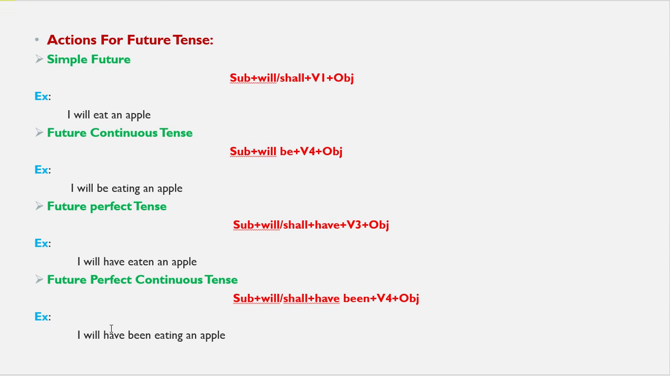Now future perfect continuous tense. An action begins in the future and is still going on. Going means continuous. That means if an action begins in the future and is still going on, that is called future perfect continuous. Example will be, I will have been eating an apple. Perfect continuous will become have been definitely. That is the keyword. This is the tenses.